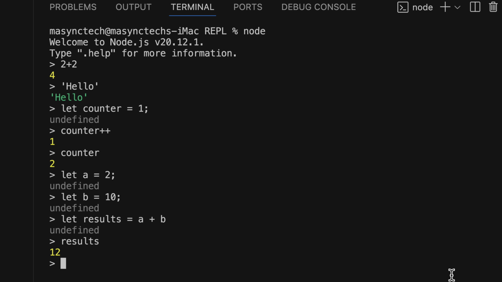As you can see, this is more like a playground to test JavaScript or Node.js features, and we can also write a function here to be executed. The sky is your limit. So as you can see, the REPL simply means a playground to debug, test, and write JavaScript.